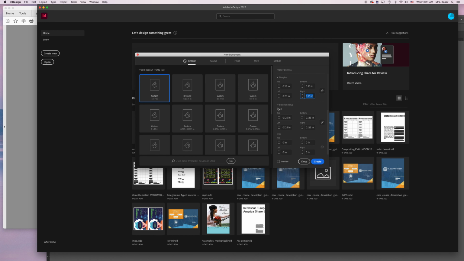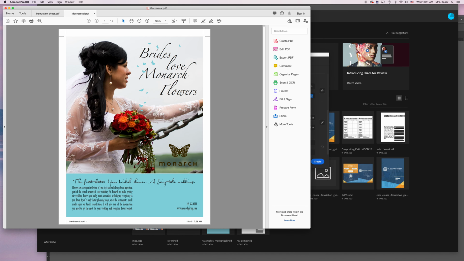The bleed then, this document doesn't have a bleed on it, but what we would actually do is we would print this with a little bit of extra color, or the picture would go just a little bit farther, about 1/8 of an inch farther, or this blue would go about 1/8 of an inch farther off of the page.